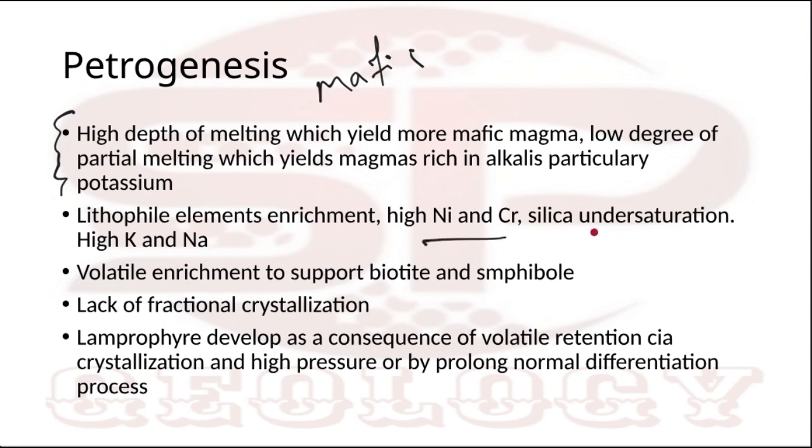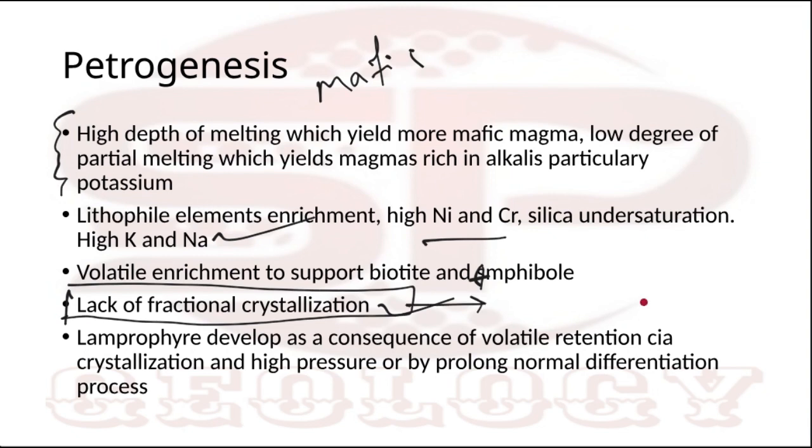You know the process of differentiation. Can you say any mechanisms of differentiation? Yes, sir. Flow separation, gravity settling, fractional crystallization.